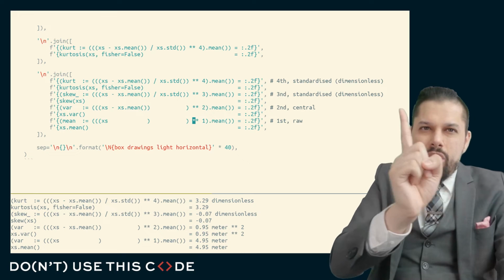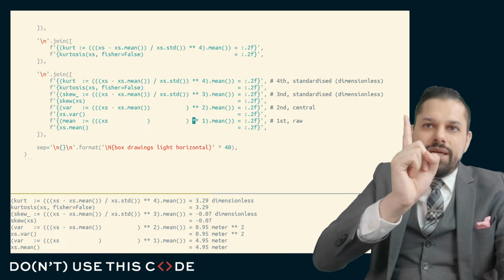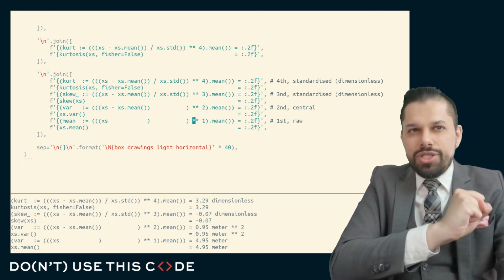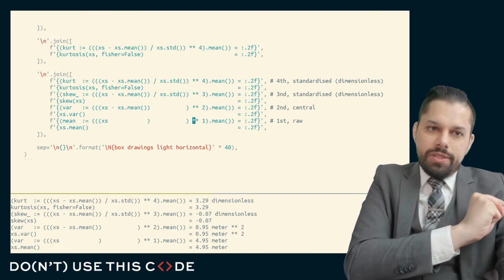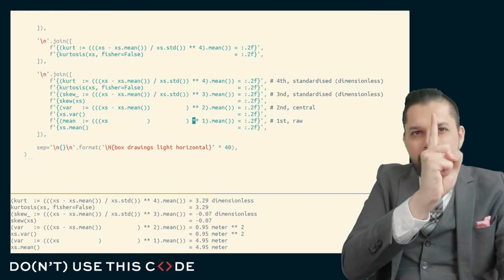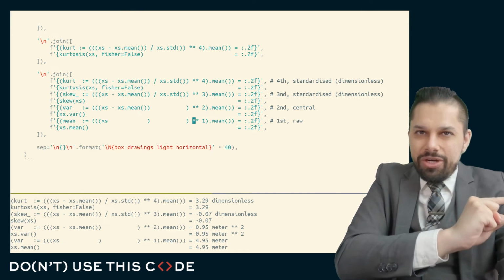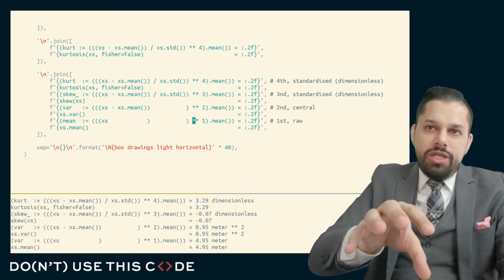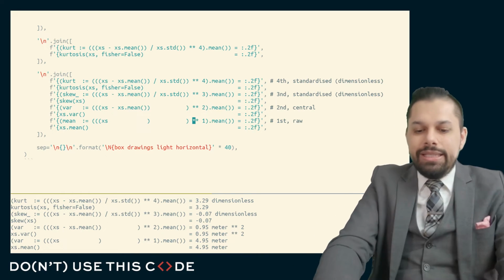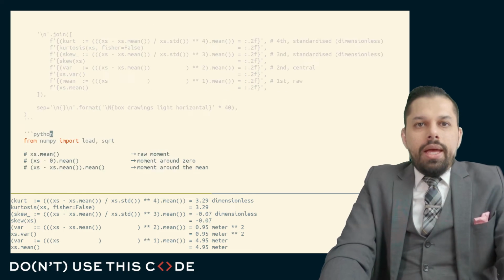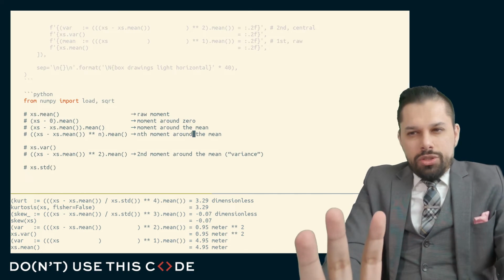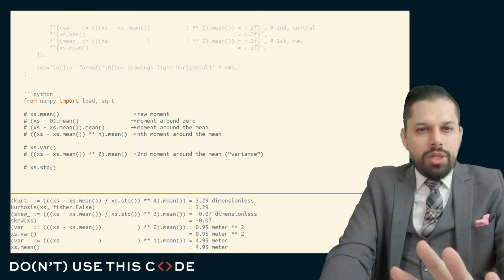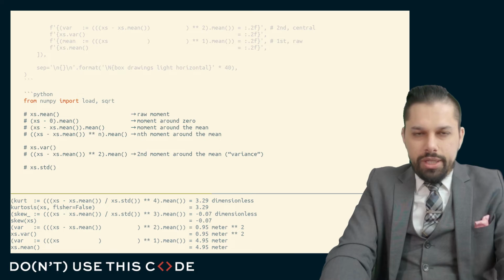We're trying to figure out how you are rotating around something at some central point, or how you are located around some central point, I should say. The skew and the kurtosis being standardized central moments. So we figure out how you are distributed around a central point, and then we standardize it to figure out that spread in terms of a number of standard deviations. And you can see this gives us a little bit of a sense for these. If we're to go back to our description, I want to just make sure that we see how this terminology lines up, because I find that the terminology, when you're seeing it for the first time, can be very confusing.